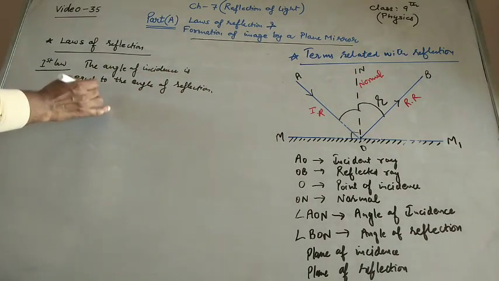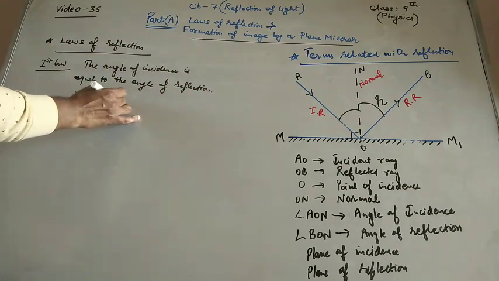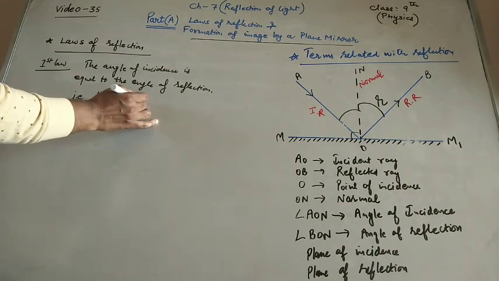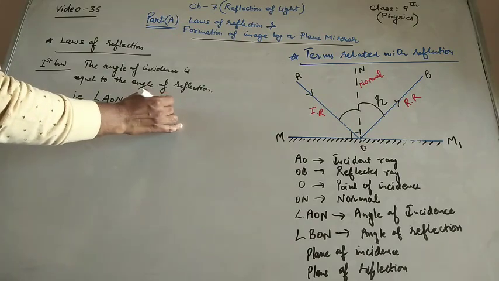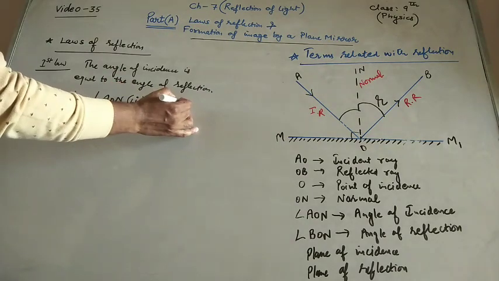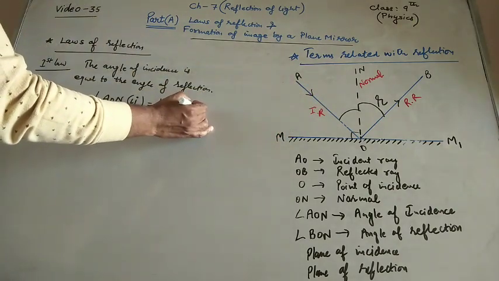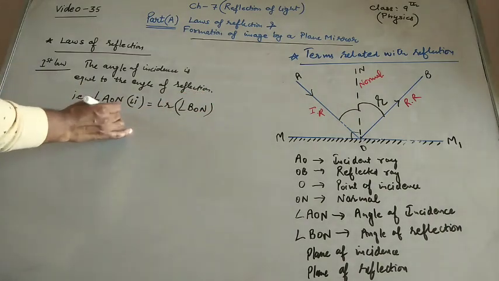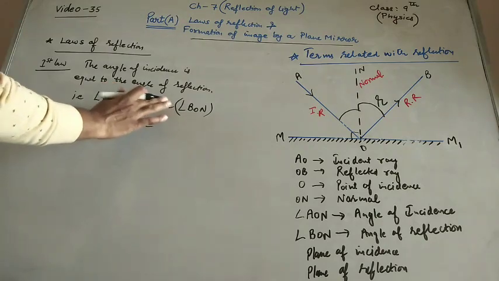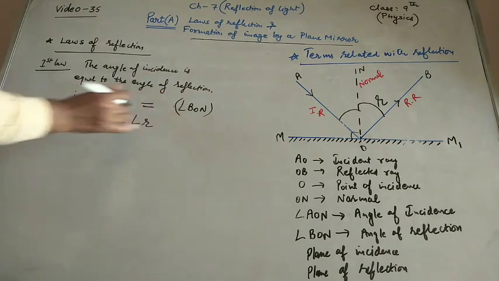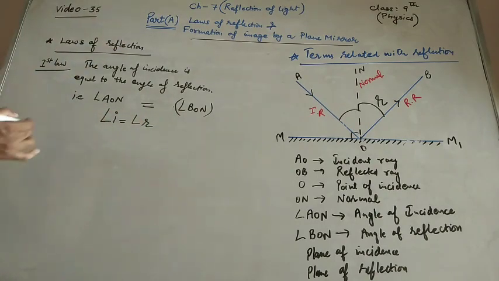As I have told you, angle AON is the angle of incidence, and that is equal to the angle of reflection, which according to this diagram is angle BON. Again I am writing here, angle I is equal to angle R. Angle I is always equal to angle R during reflection.